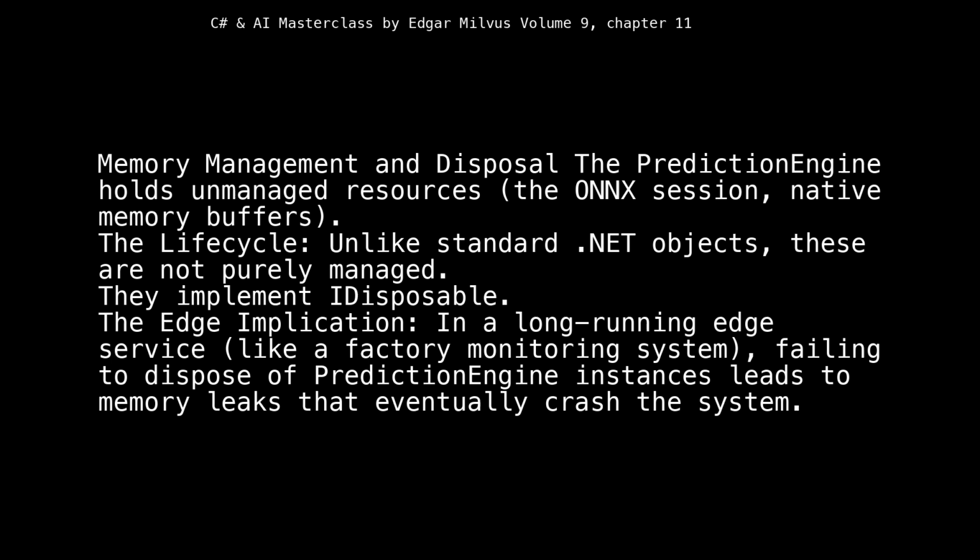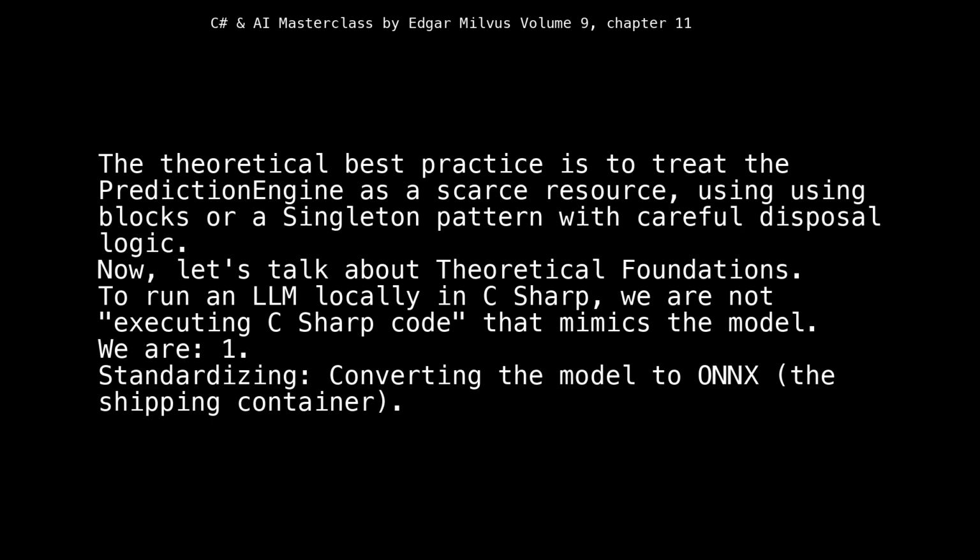3. Memory management and disposal. The PredictionEngine holds unmanaged resources: the ONNX session, native memory buffers. The lifecycle: unlike standard .NET objects, these are not purely managed. They implement IDisposable. The edge implication: in a long-running edge service, like a factory monitoring system, failing to dispose of PredictionEngine instances leads to memory leaks that eventually crash the system. The theoretical best practice is to treat the PredictionEngine as a scarce resource, using blocks or a singleton pattern with careful disposal logic.